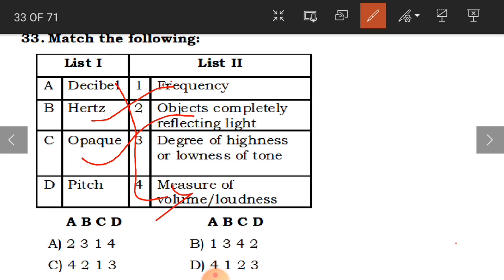Pitch is the degree of highness or lowness of tone, like high pitch, low pitch. And opaque is objects completely reflecting the light, for example wood, book, wall and all that. So from this we can see that the correct option is A is for 4, B is for 1, C is for 2 and D is for 3. This is the correct answer.